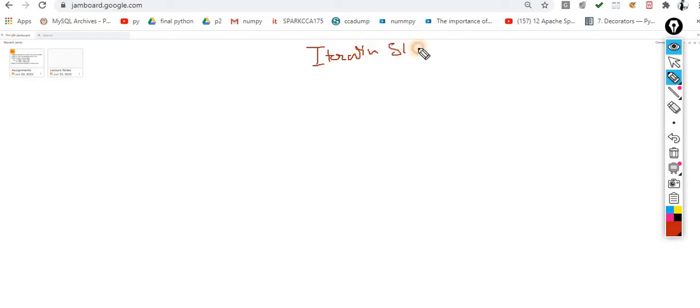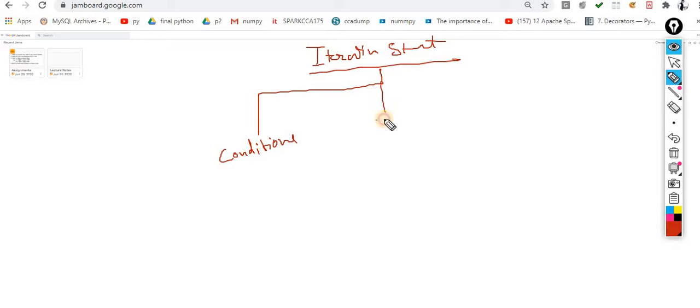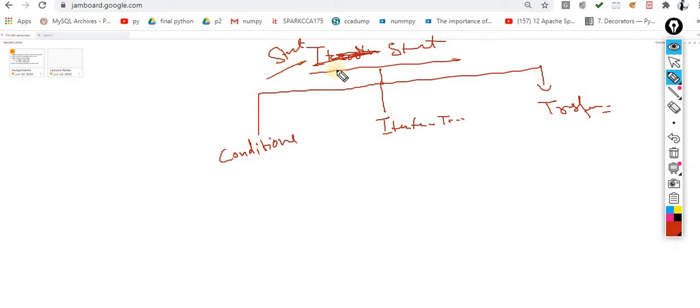The statements inside Python: the first is conditional statements, the second is iterative statements, and the third is transfer statements.